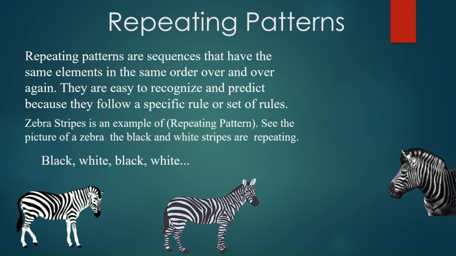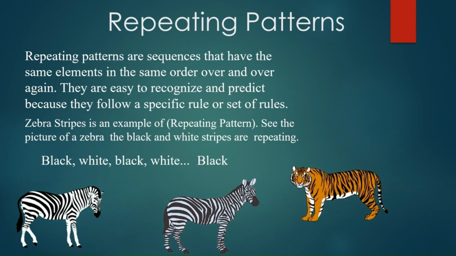Here black, white, and what is the next one? Yes, again black. So black and white stripes are repeating. Can you think of anything else with stripes like this? Yes, it's a tiger. Each tiger has a unique pattern of vertical stripes.